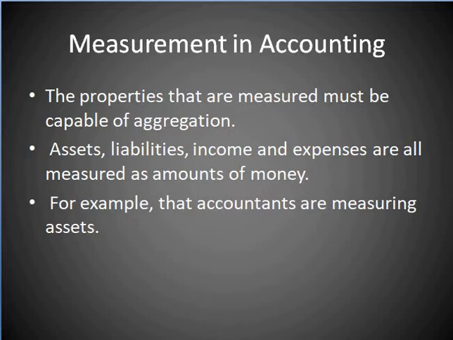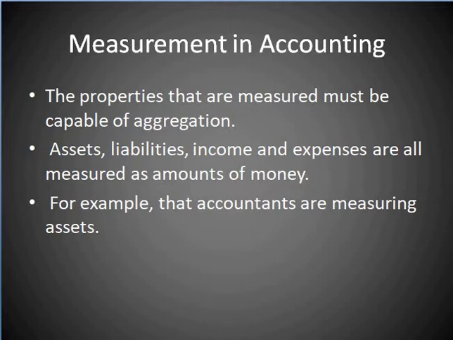In the last lecture, we noted that the objective of general purpose financial statements is to provide financial information about the reporting entity that is useful to existing and potential investors, lenders and other creditors in making decisions about providing resources to the entity.